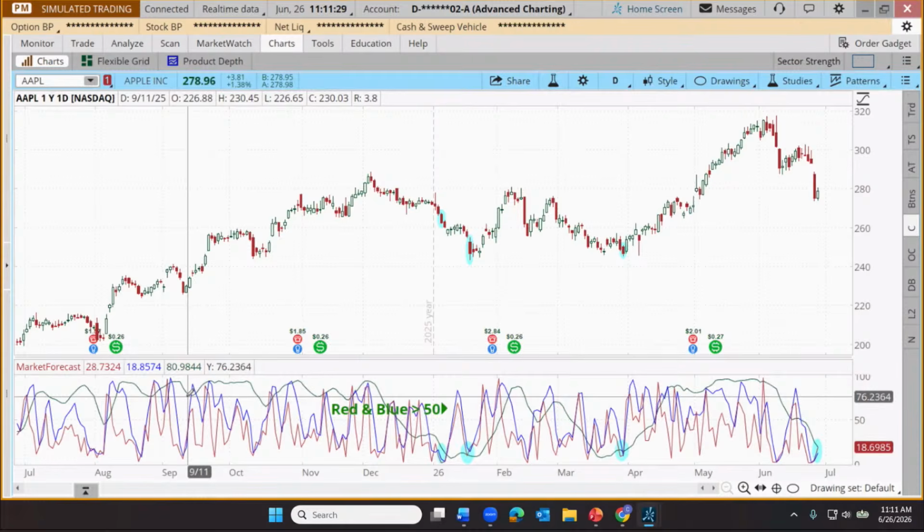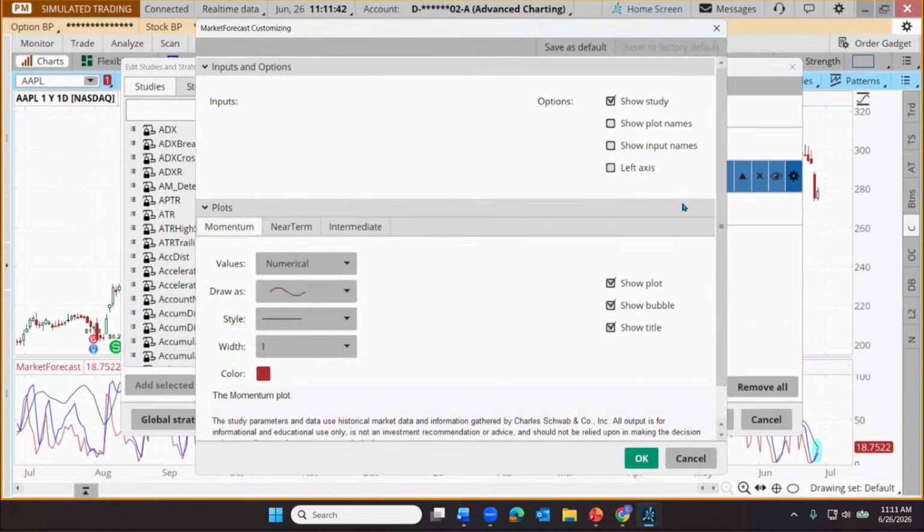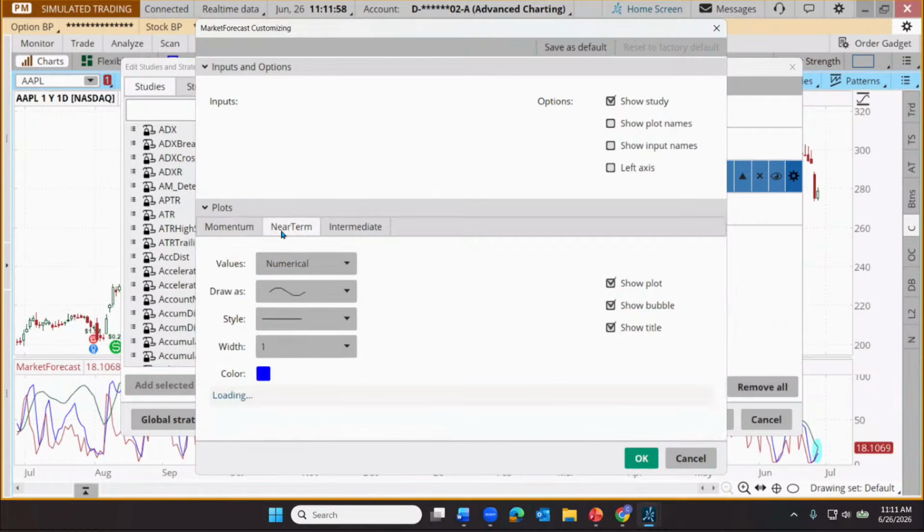I'm going to show a little technique that may help us to simplify the indicator. I'm going to go back up to our little flask, and we're going to modify one element of the indicator. We're going to click on the little gear icon, and those three lines are known as, the red one, you'll notice the key here is red, that's the momentum line. It's a very short term, very reactive line. The blue line is called the near term line. It typically works over a slightly longer time frame than the momentum. And then finally, we have the green intermediate line.